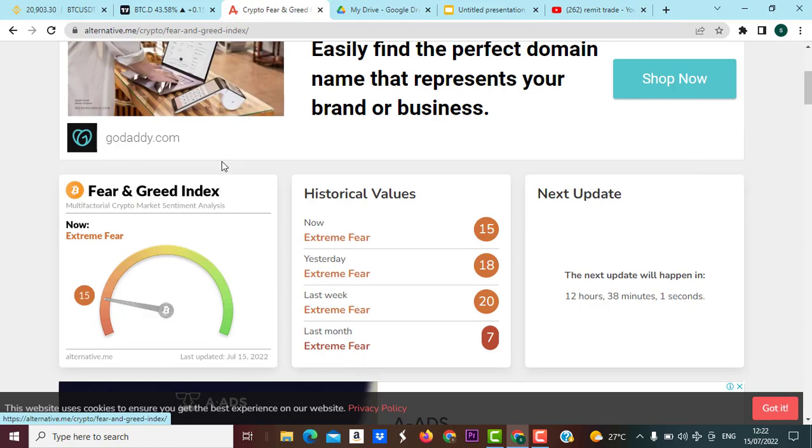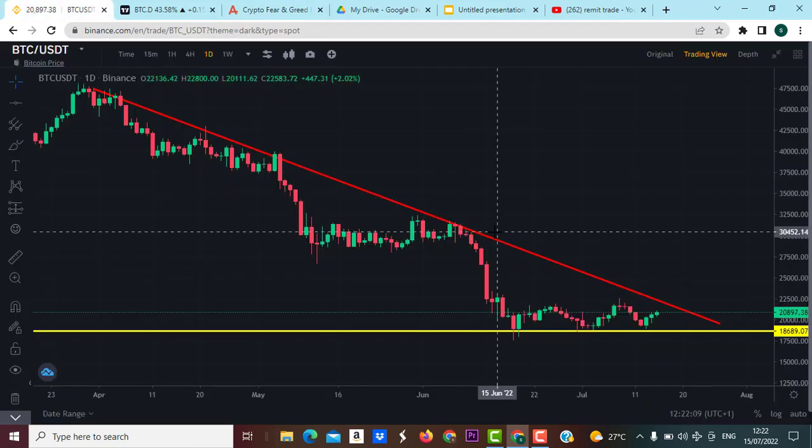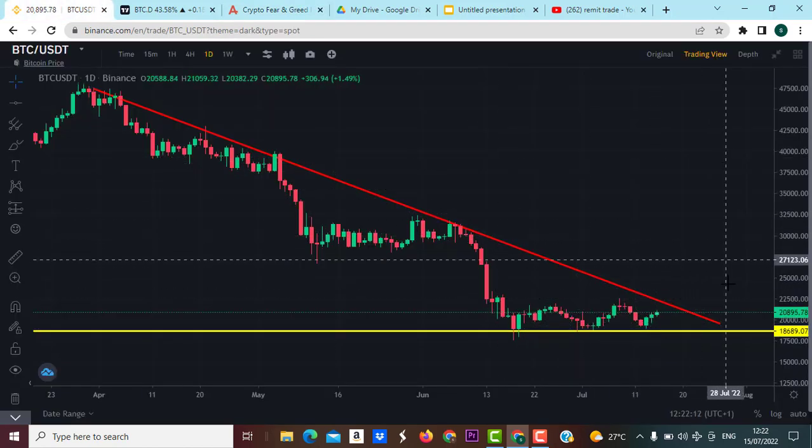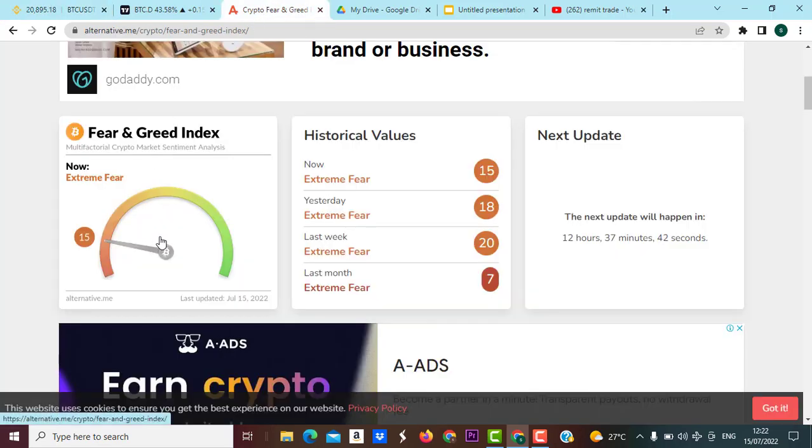The crypto fear and greed index shows the psychology of market participants, which moves the market up and down. So we have to understand that it is as a result of market psychology that the market moves up and down, just like we can see on the chart right at this area. And right here, this acts on two psychological characteristics, that is fear and greed. Fear here means that the asset becomes oversold and everyone is willing to sell to prevent more losses. And greed here means that the asset is overbought and everyone is buying to make more profit.